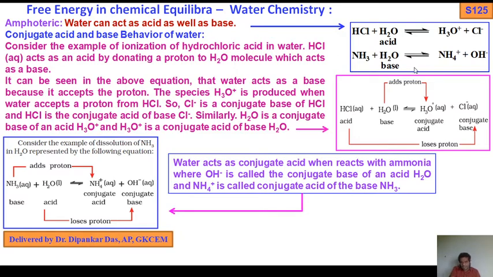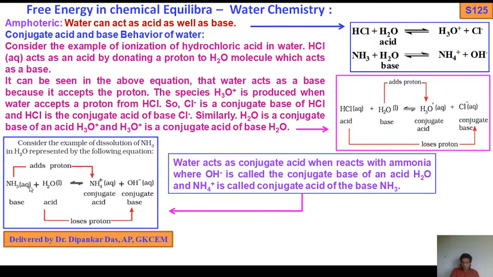I have already discussed this here, because of the amphoteric behavior of water molecules, which has been shown here in detail. HCl plus water has been shown in detail, with conjugate acid and base, on the basis of the Bronsted-Lowry concept. Similarly, ammonia plus water is also shown here in detail with conjugate acid and base.